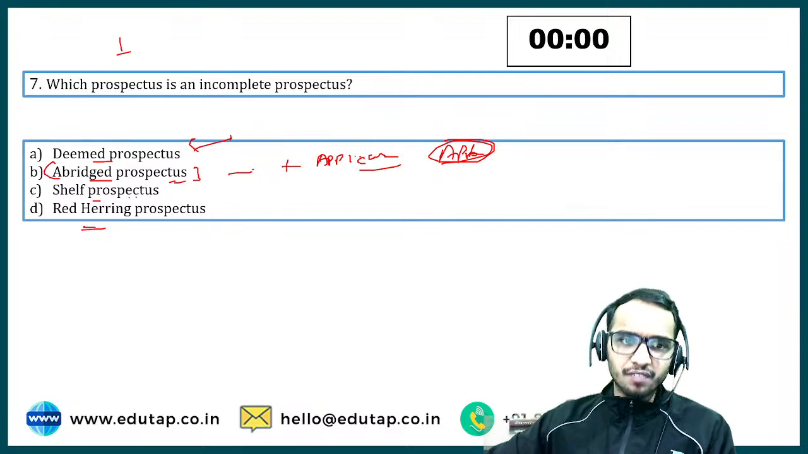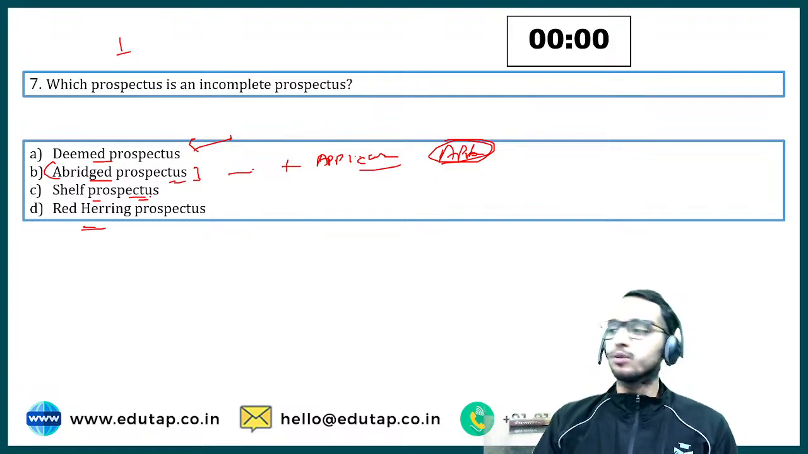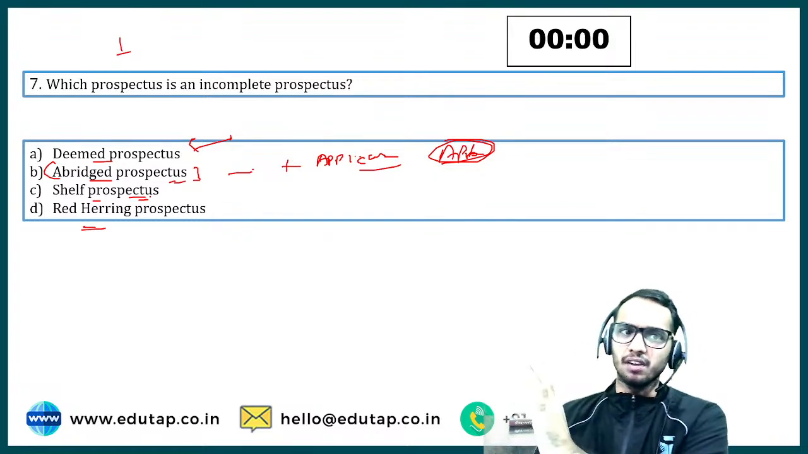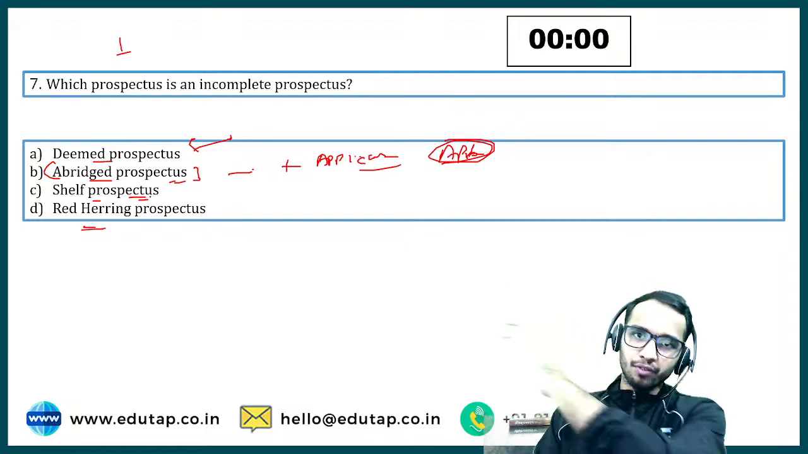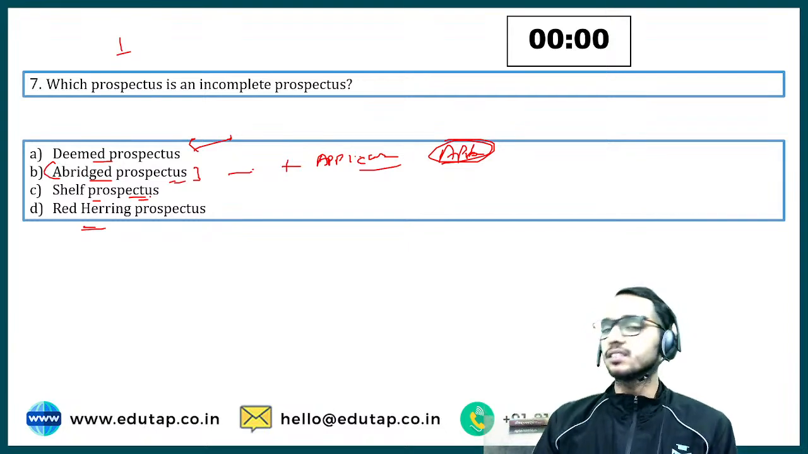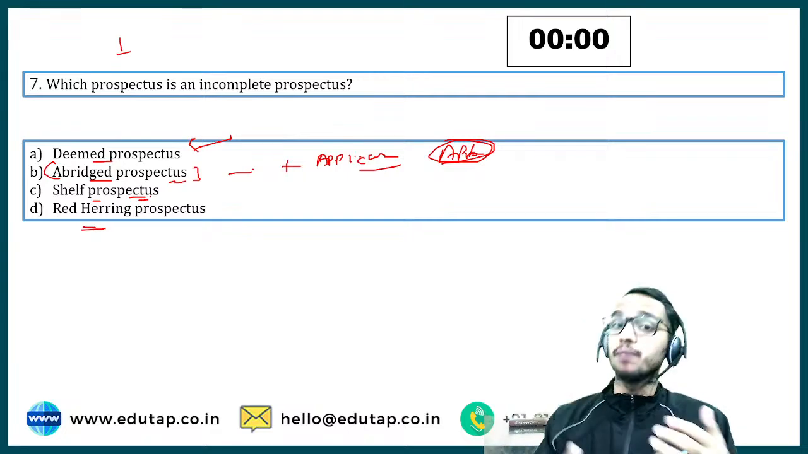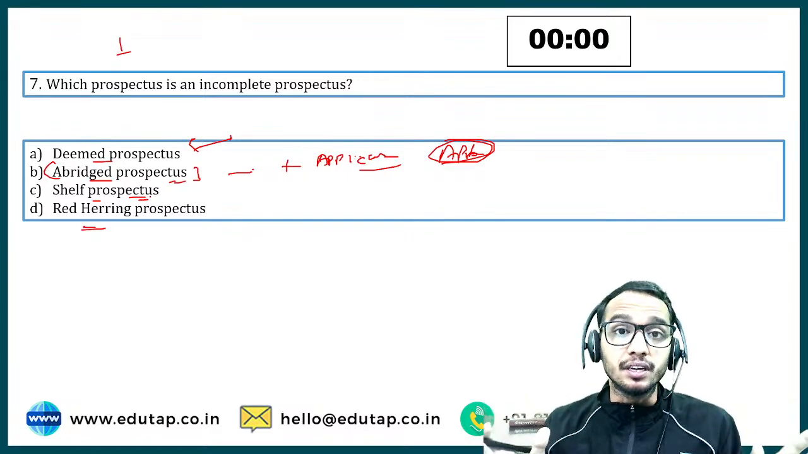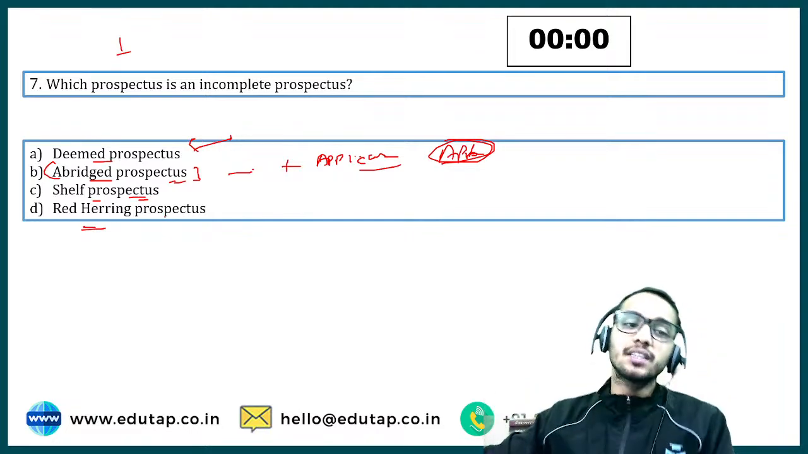Now what is shelf prospectus? Just understand it from this point of view. You have a book that is placed on a shelf, so whenever you need to revise any concept, you can take this book out from the shelf and revise it. Similarly, a shelf prospectus of a company is that prospectus which they can use multiple times to issue shares within 1 year. Clear? Logic is clear? Now, what is this red herring prospectus?